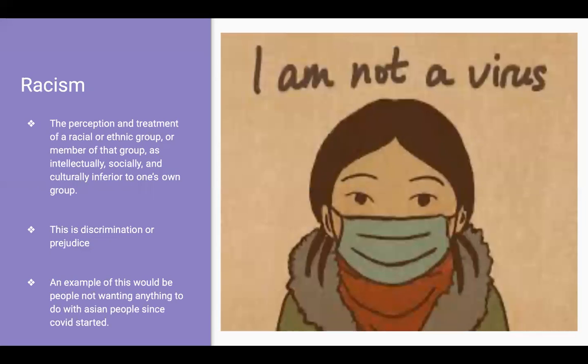Racism, the perception and treatment of a racial or ethnic group or member of that group as intellectually, socially, and culturally inferior to one's own group. This is discrimination or prejudice. An example of this would be people not wanting anything to do with Asian people since COVID started.